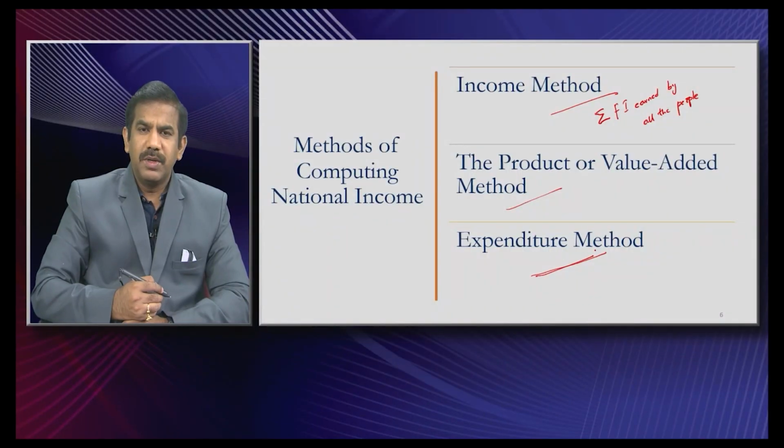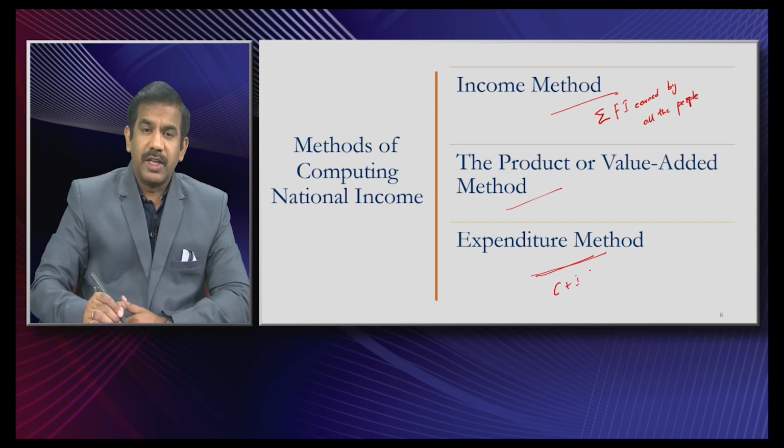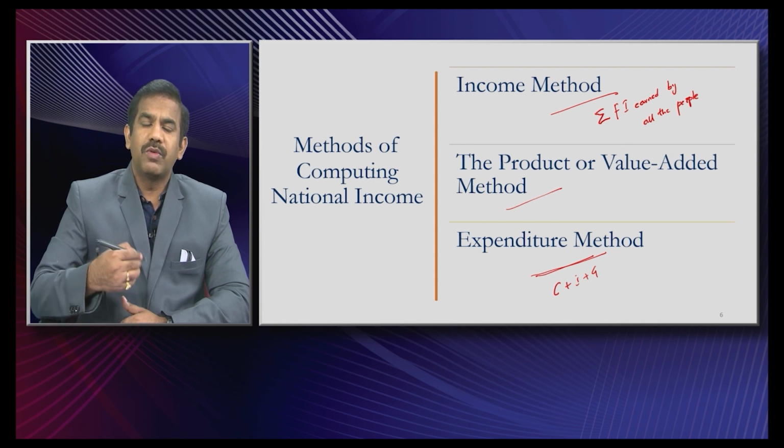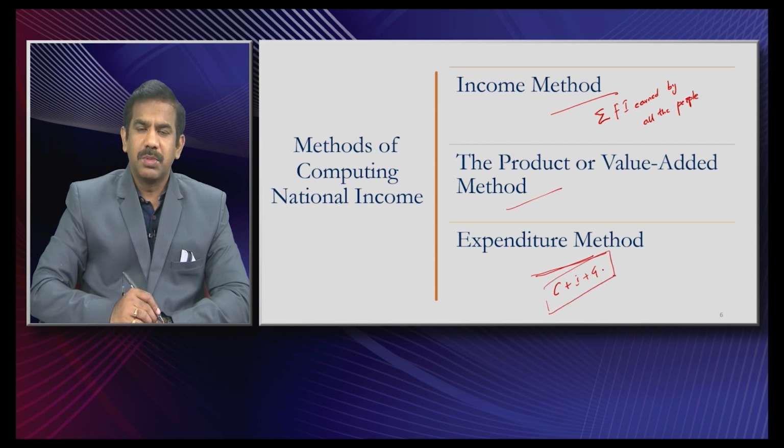The third, let's look at the expenditure method. Expenditure method means whatever is the expenditure made, the consumption expenditure made by the individuals, the expenditure made by the investors, the expenditure made by the government. So, whatever is the expenditure made by all those people who spend some money upon various goods and services. So, the sum of the expenditure made upon various goods and services by all the economic agents of a country, that particular method is used as an expenditure method.